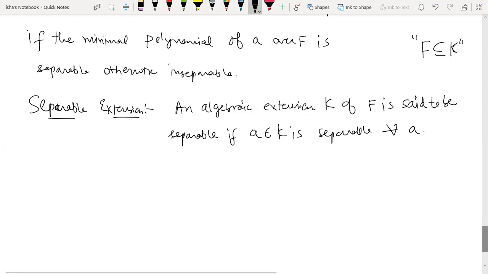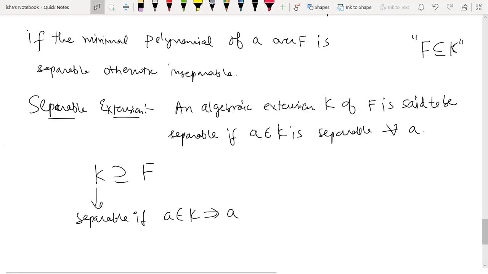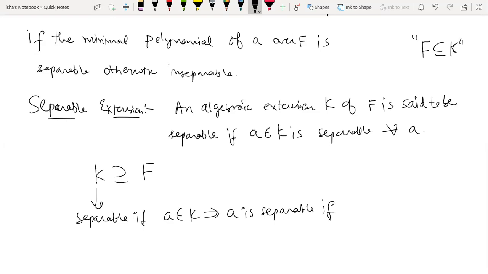So if K contains F, then K is separable if a belongs to K implies a is separable, and that is true when the minimal polynomial of a is separable.